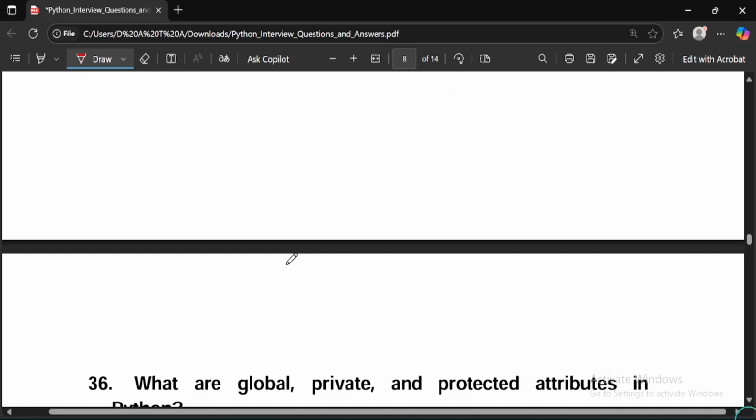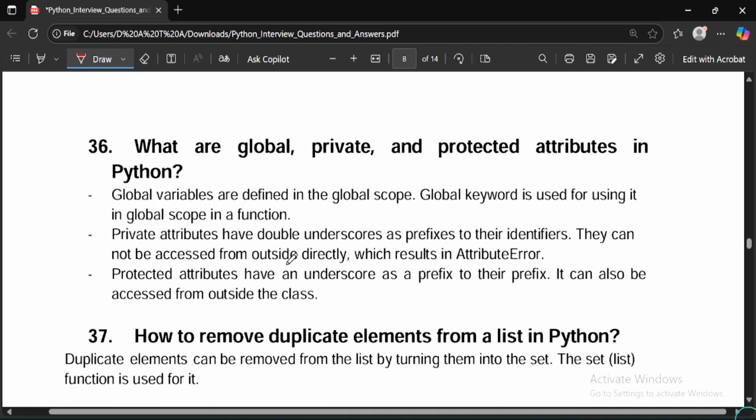Moving on to the next question: what are global, private, and protected attributes in Python? You can answer: global variables are defined in global scope. The global keyword is used for using it in global scope inside a function. Second, private attributes have double underscores as a prefix to their identifiers. They cannot be accessed from outside directly, which results in an attribute error.